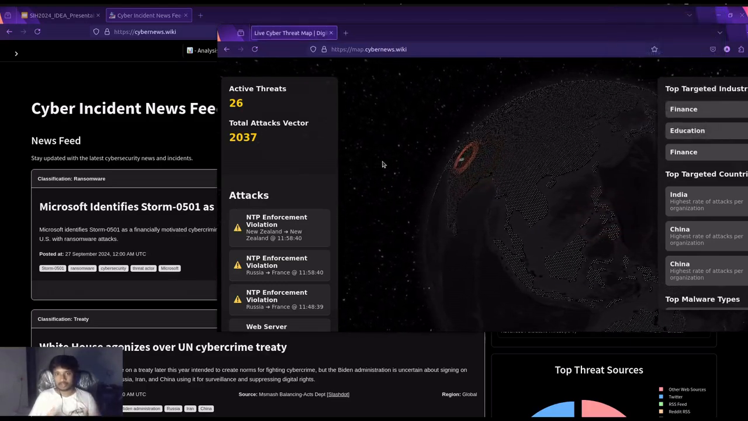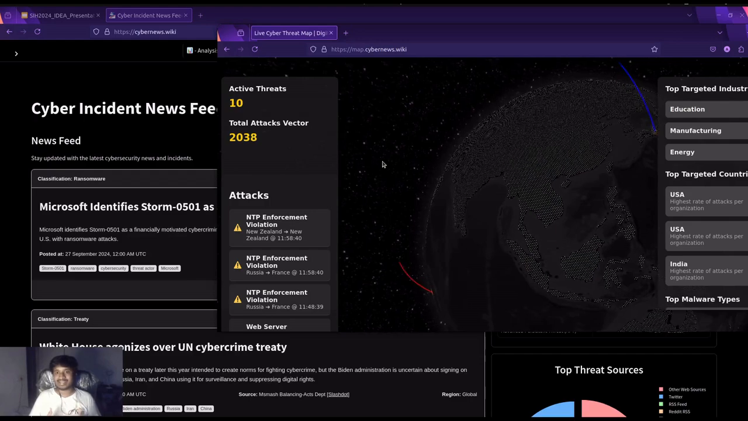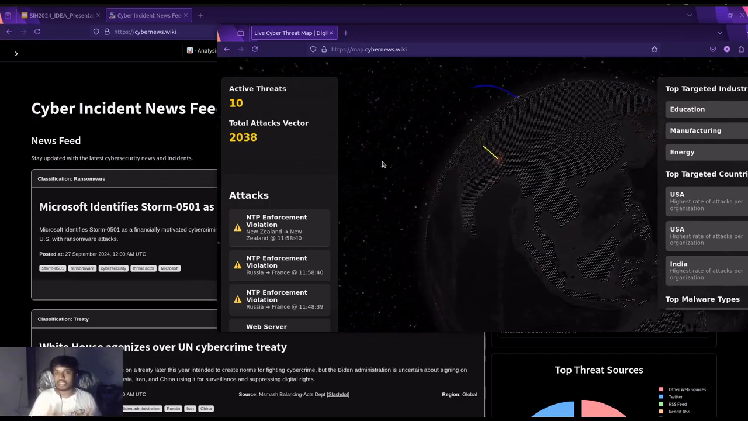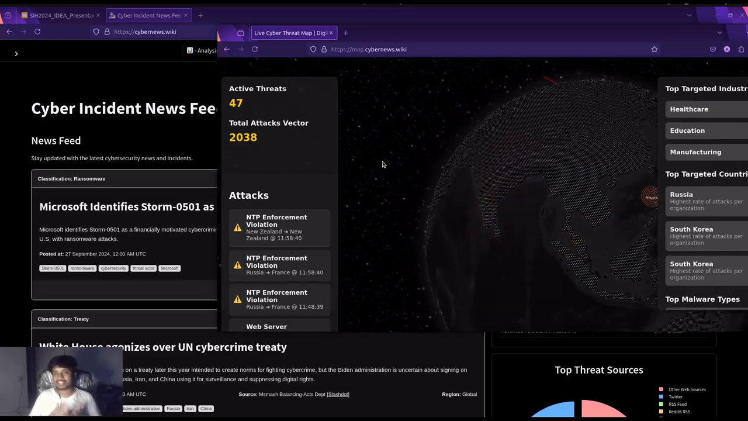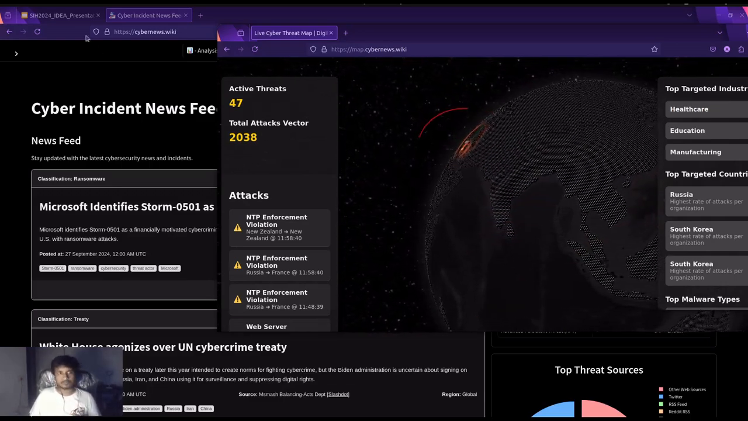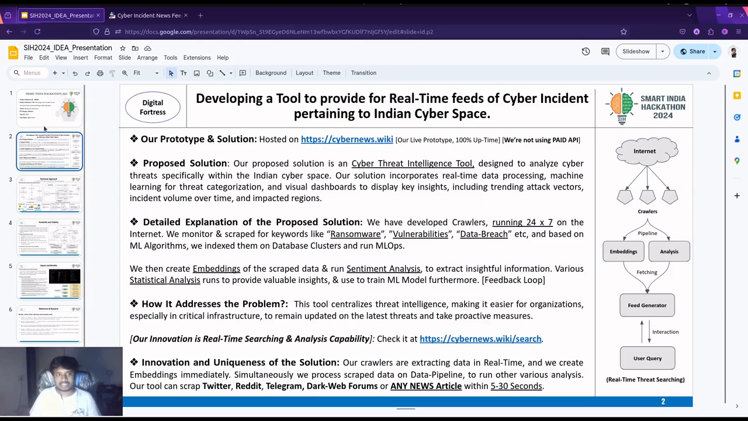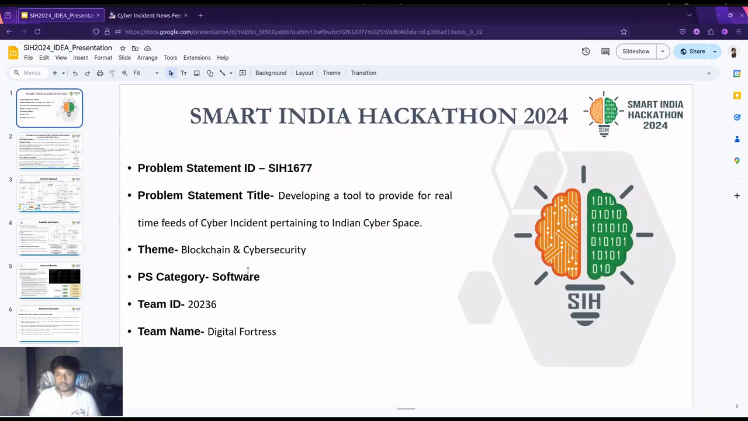Hello, we are Team Digital Fortress, and today we are demonstrating the prototype of one of the problem statements, that is SIH1677. What 1677 says is to develop a tool to provide a real-time feed of cyber incidents pertaining to the Indian cyberspace. Before I go ahead with the technical approach, what we are actually doing, I will first give you a small demonstration of the whole prototype and all the models which we have built till now.